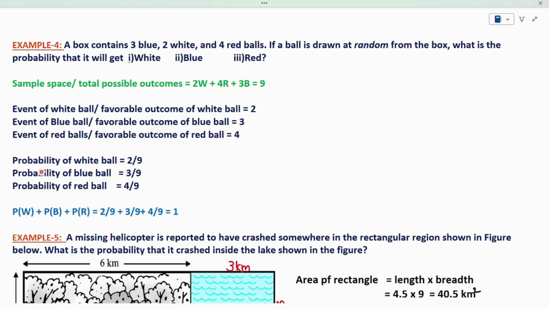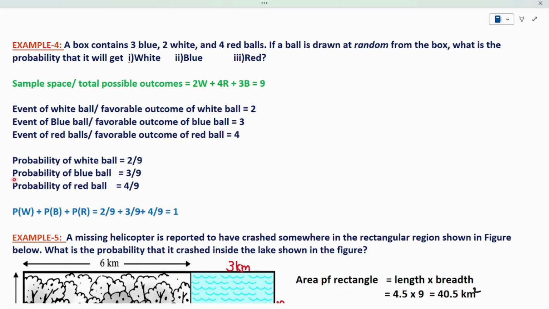Then coming to the probability. What is the probability of getting a white ball? Simply, the probability of getting a white ball is equal to the event of white ball by the sample space. The event of white ball is 2, the sample space is 9. So the probability of getting a white ball is 2 by 9.